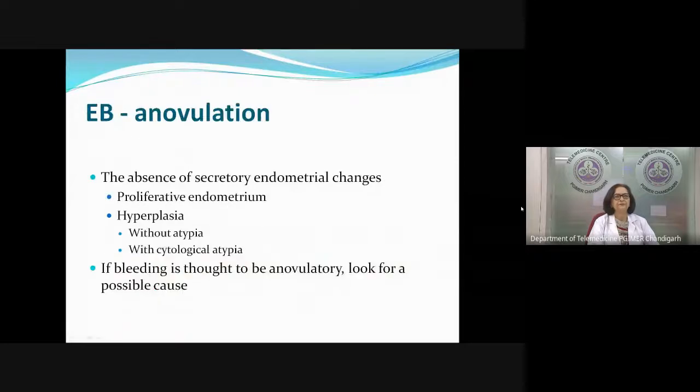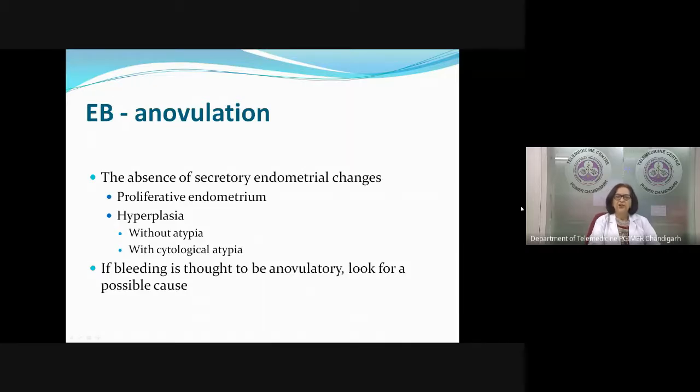Now, suppose our EB, we have already discussed, says inadequate, what do we do? EB says secretory, what do we do? EB says suggestive of anovulation. What can be the possible report? Either it can be proliferative or it can be hyperplasia without atypia or with atypia.